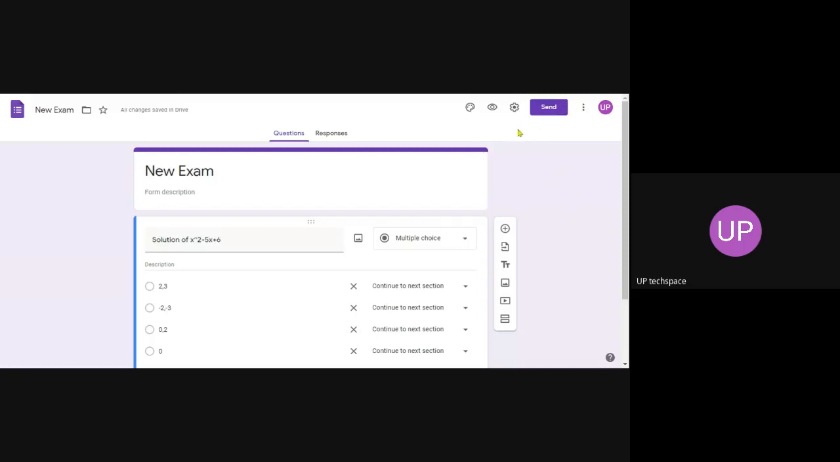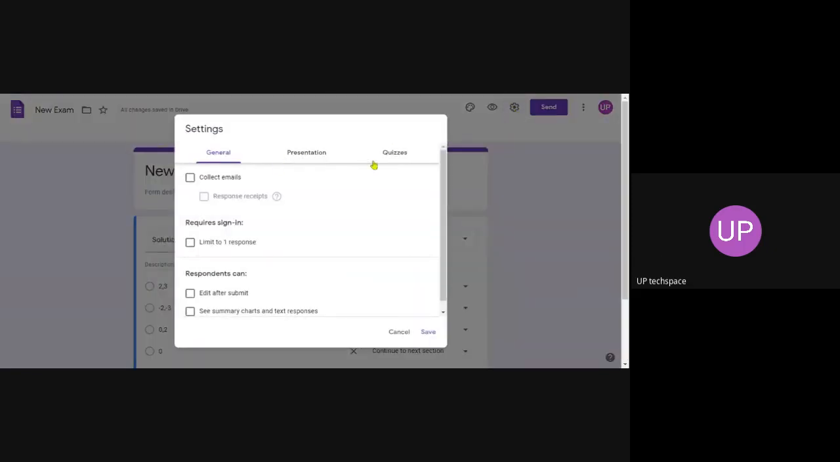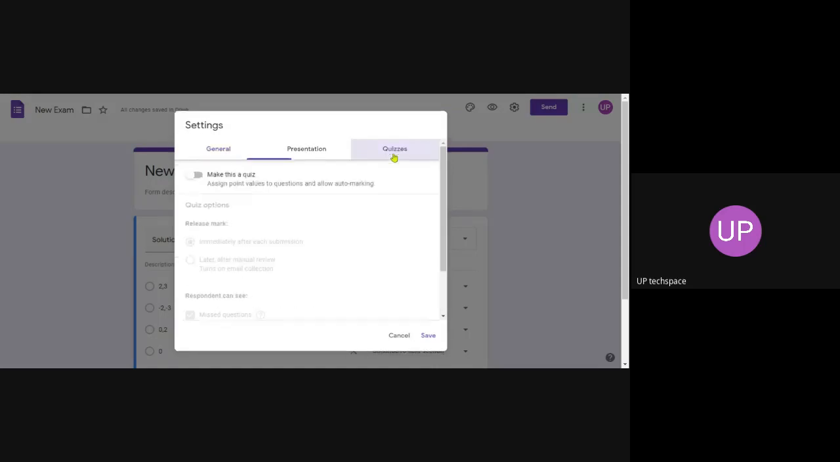Okay. So if you need to make this as a quiz, go to settings. Click on quizzes. Make this as a quiz. If you need to make this as a quiz or online exam, click on this property. So go to settings. There are three options: general, presentation, quizzes. So in the last tab, you can go to quizzes.